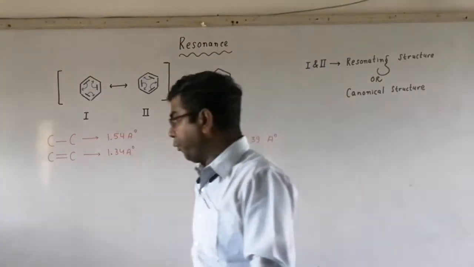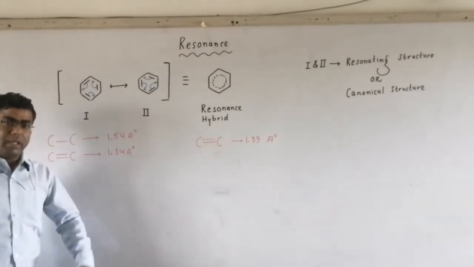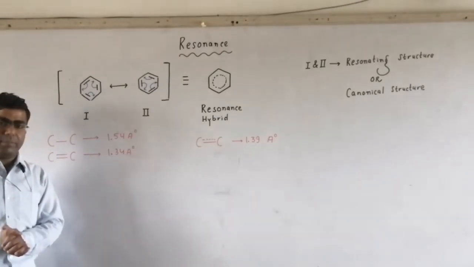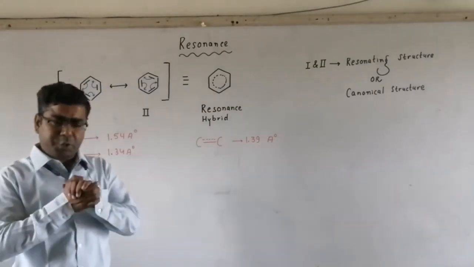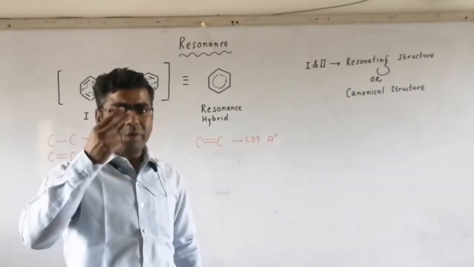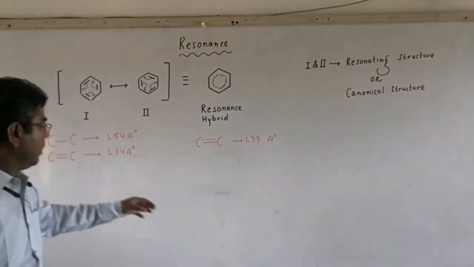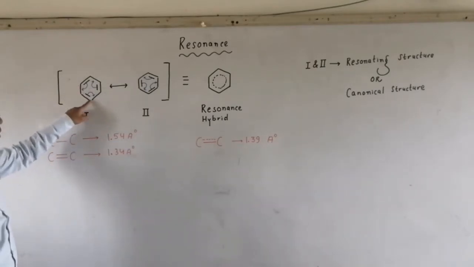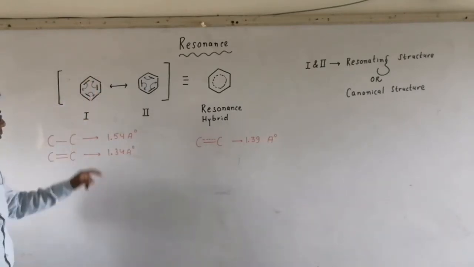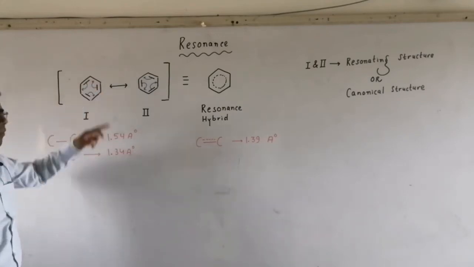Now, if these are the real structures of benzene, then the benzene molecule must exhibit two different types of bond lengths. Here, in the first and second, we have three double bonds between carbon-carbon atoms and three single bonds between carbon atoms.